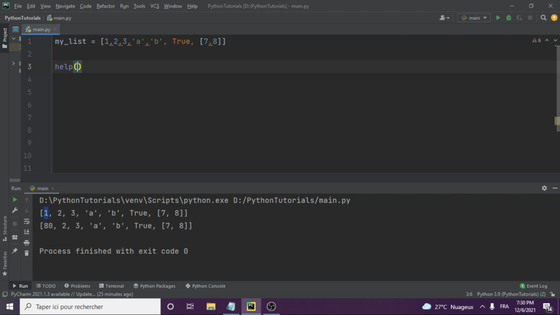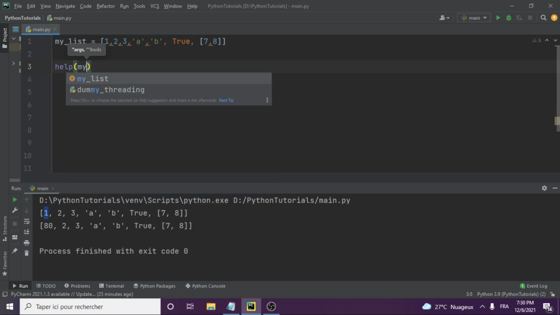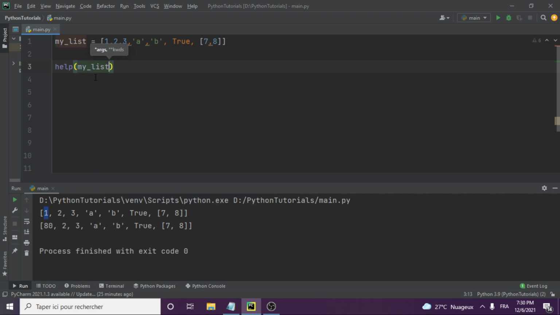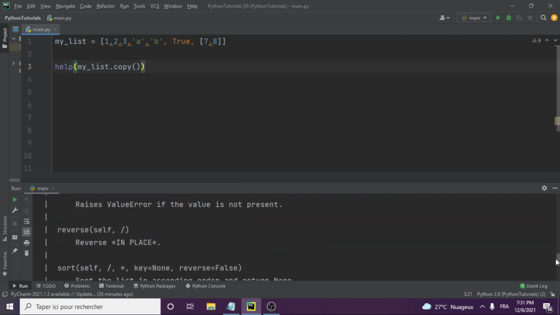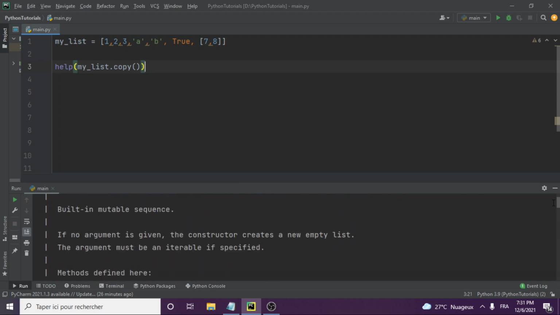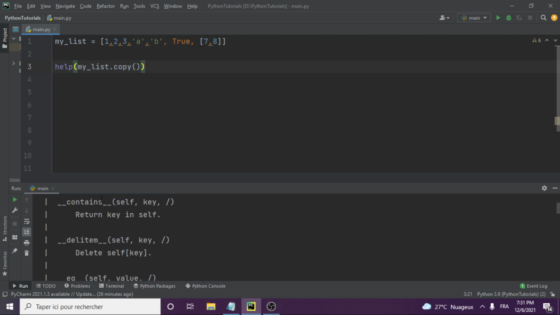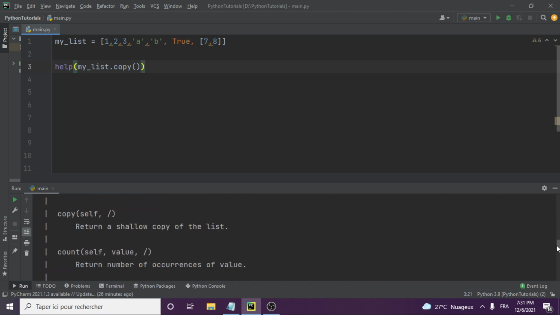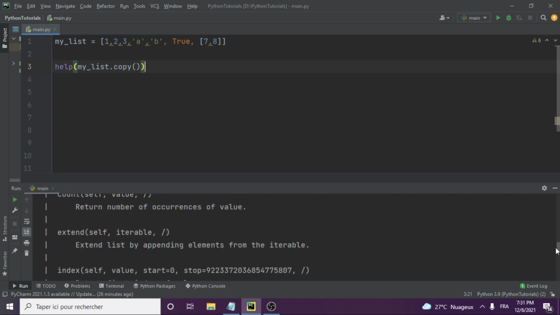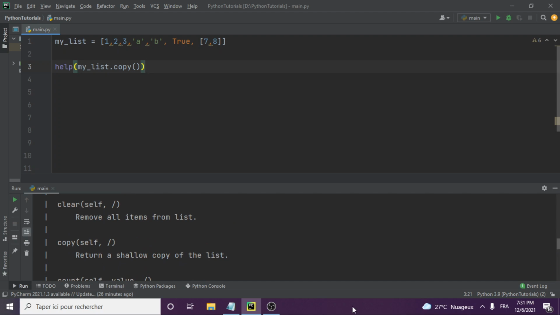Let's say you forgot and you said, I don't remember what dot copy used to do. So you can do help on my list dot copy. Then when you run this, you see you get this long documentation here. And if you do object-oriented programming, you would understand lots of this stuff up here. But then let's come down to copy. If you see copy here, it reminds you that it returns a shallow copy of the list.